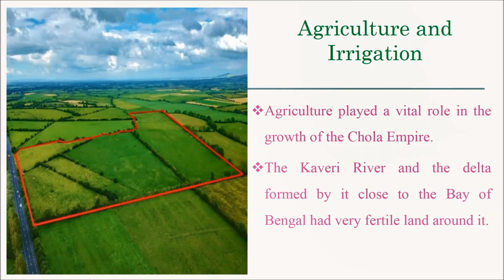Agriculture and irrigation. Agriculture played a vital role in the growth of the Chola Empire. The Kaveri River and the delta formed by it close to the Bay of Bengal had very fertile land around it. Here we can see the picture of fertile land.